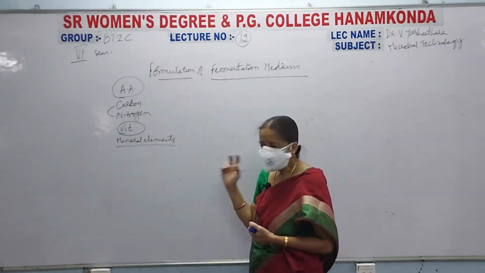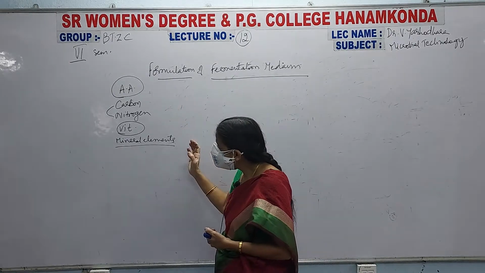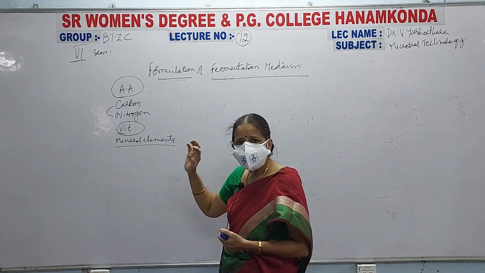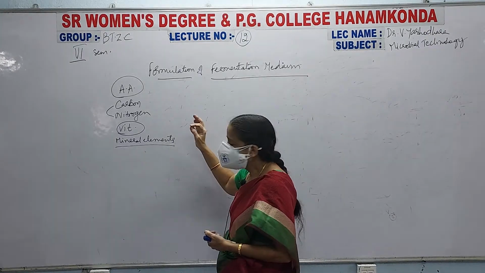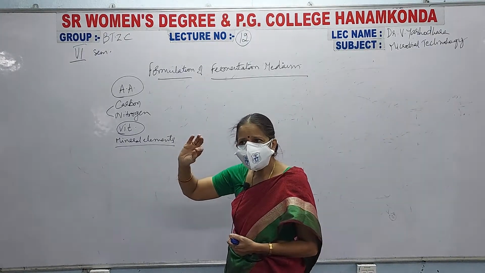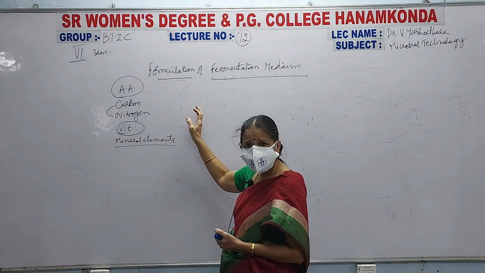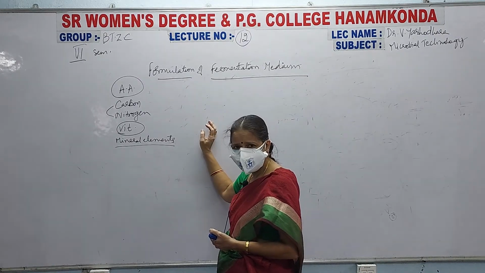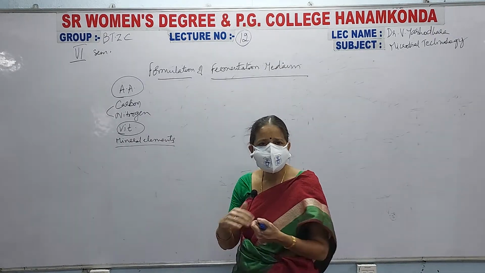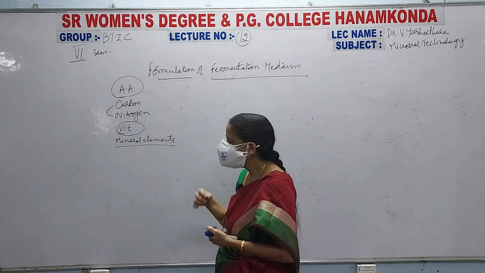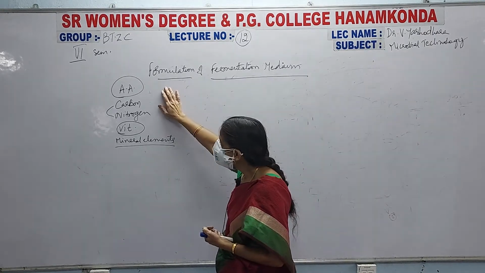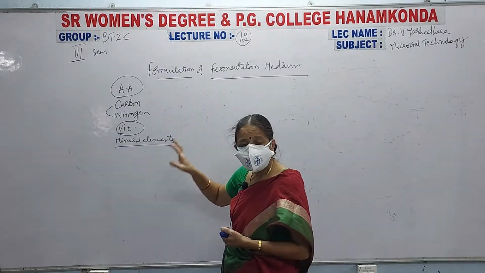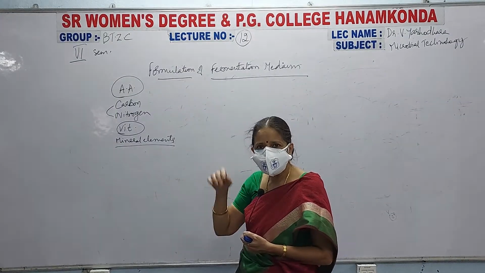So, all these are present in the cytoplasm of the cells, no doubt, but they are in very small amounts, so they are not enough for the production of our product. So, to increase the concentration of the product, to increase the synthesis or production of the product, these are the chemicals that are added externally into the culture medium.